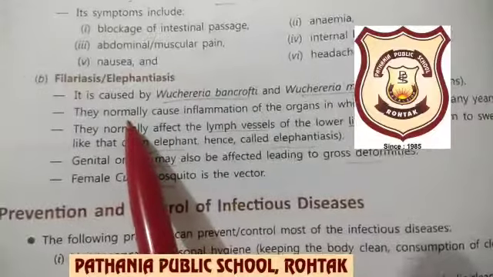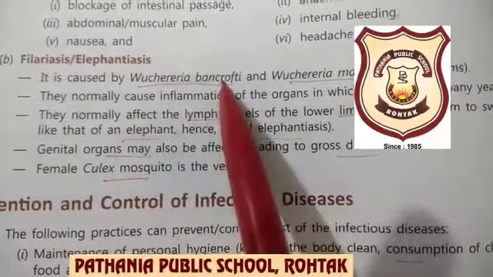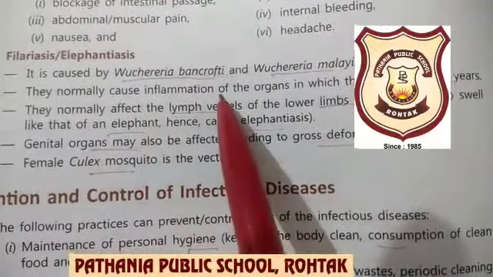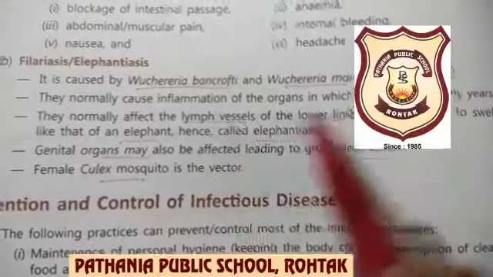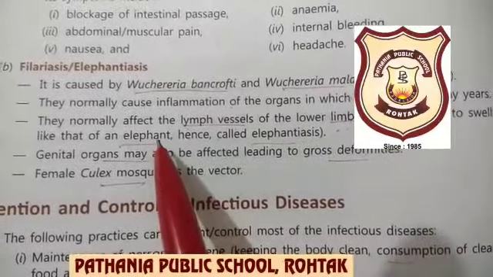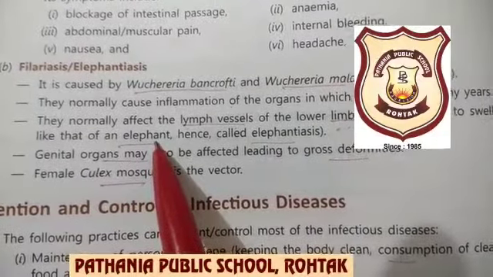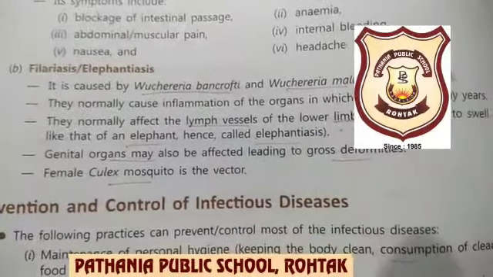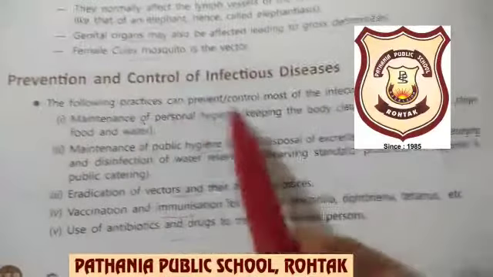Now the last is filariasis, caused by the filarial worm, common name, but the scientific name is Wuchereria bancrofti, Wuchereria malayi. And these cause inflammation of various organs, because it resides in the lymphatic vessels of the lower limbs especially. So the lower limbs get swollen, and I am going to show you in NCERT also, the limbs become like an elephant's, so this disease is called elephantiasis. This also affects the genital organs, and its carrier is what? A mosquito.